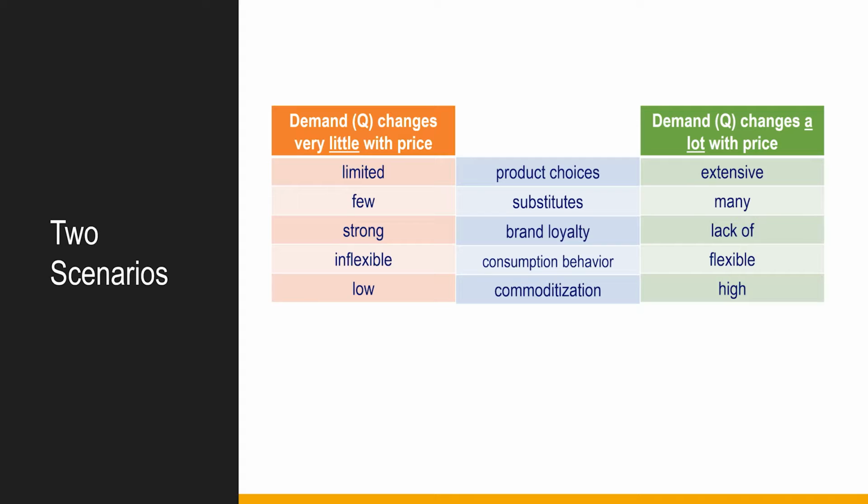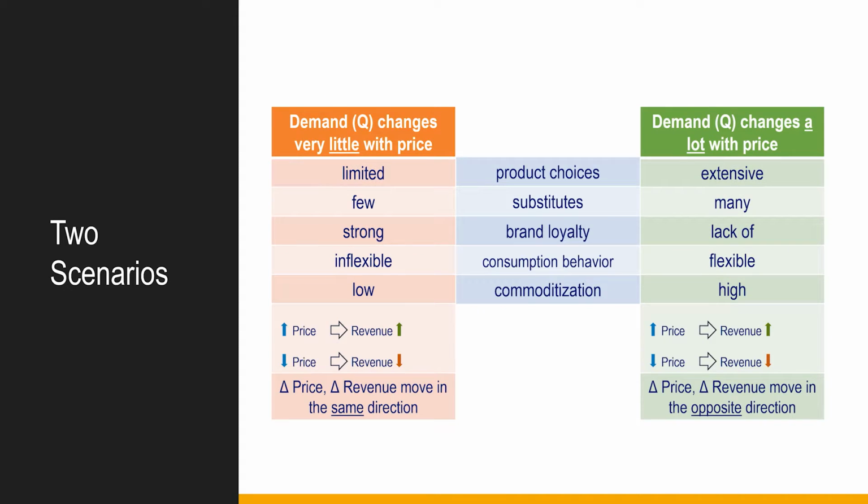Number 5, commoditization. The more a product is viewed as interchangeable with other products of the same type, the more price sensitive buyers will be. And again, when demand changes little with changes in price, any change in total revenue is in the same direction as the price change. That is, if prices increase, total revenue increases.